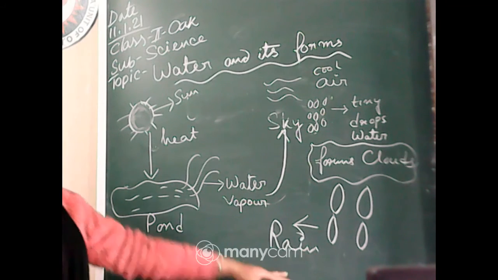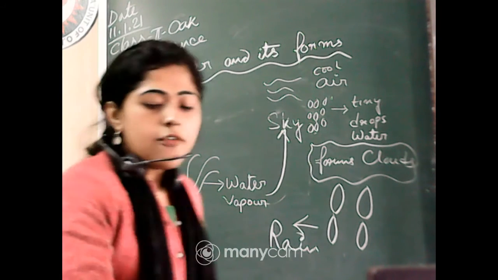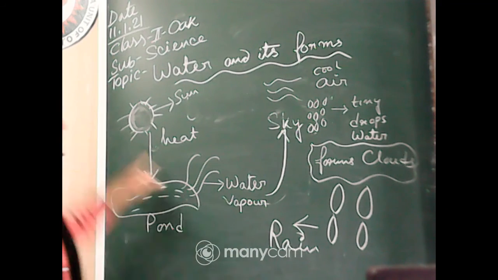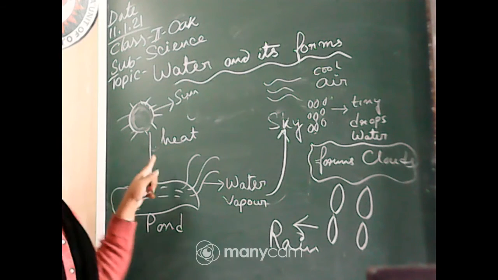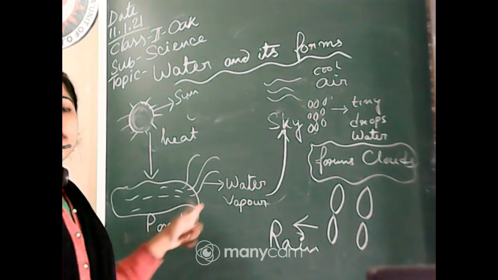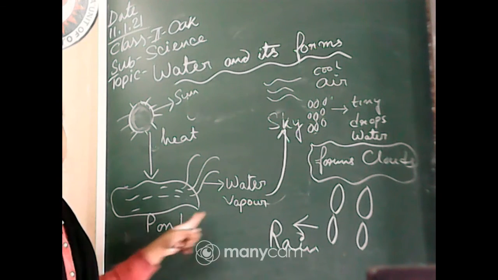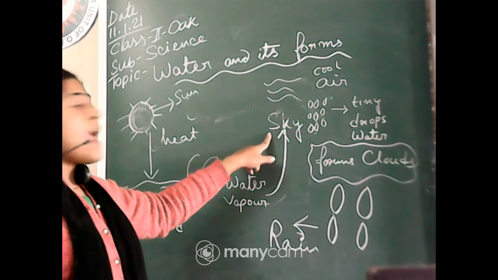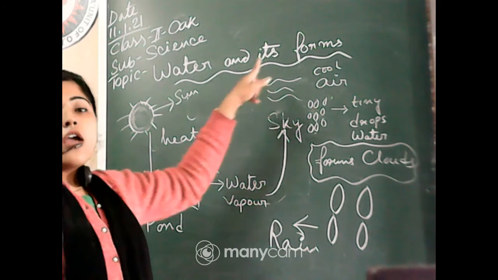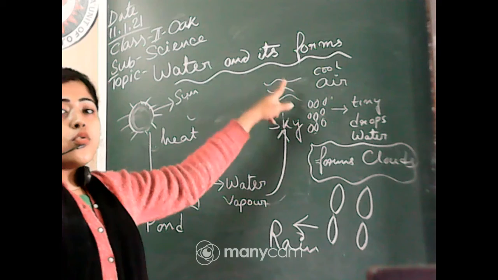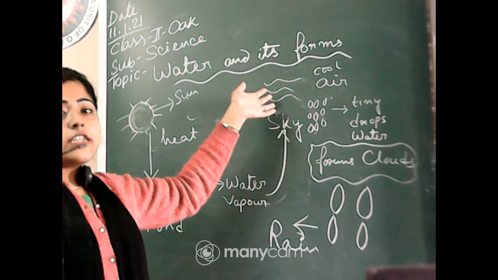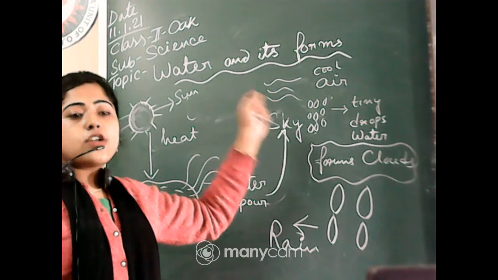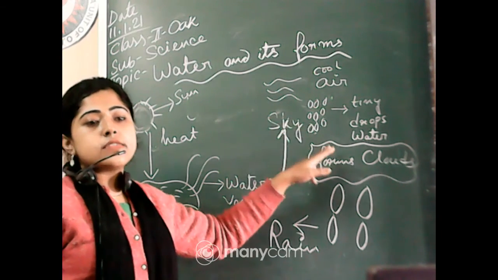Right? Did you understand? First of all, during the daytime, the sun gives us heat. The sun gives heat to the pond, the lake, the stream, and that water becomes water vapor. Then the water vapor goes to the sky, and it touches the cool air, and by touching it becomes teeny drops of water.